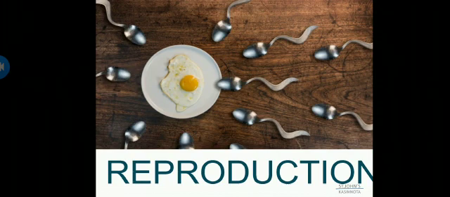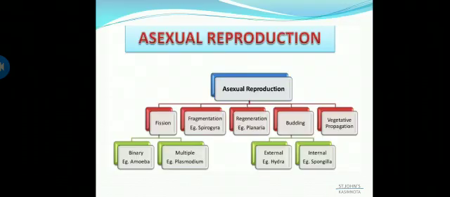It is called asexual reproduction because it does not use any special cells called sex cells or gametes for producing a new organism. In asexual reproduction, a part of the parent organism separates off and grows into a new organism.